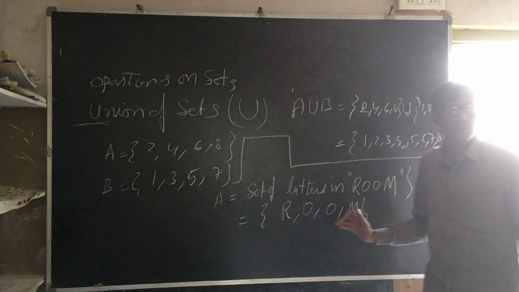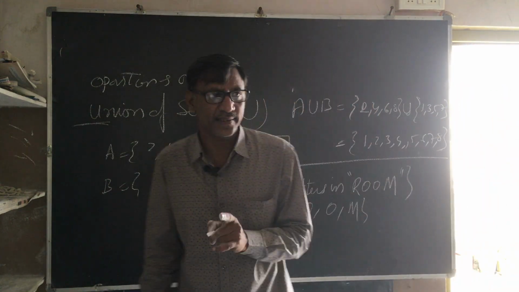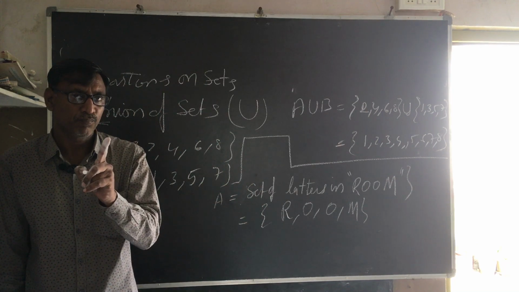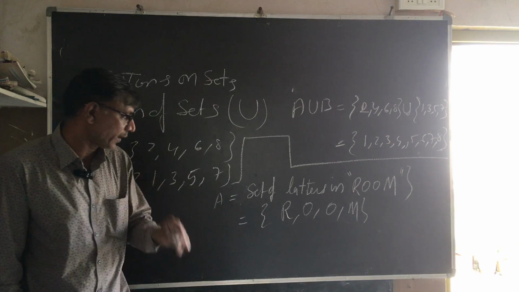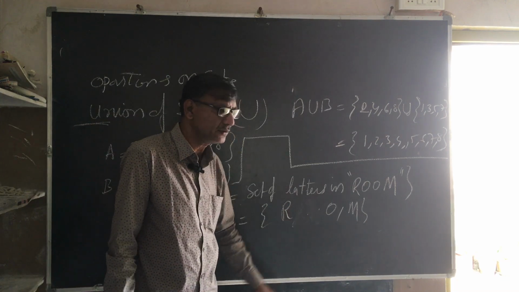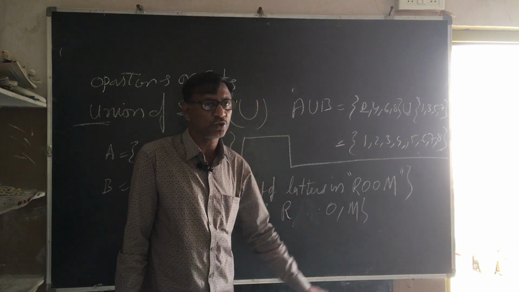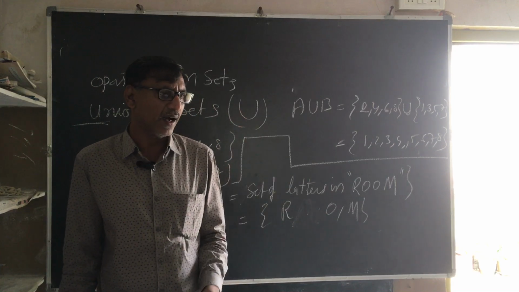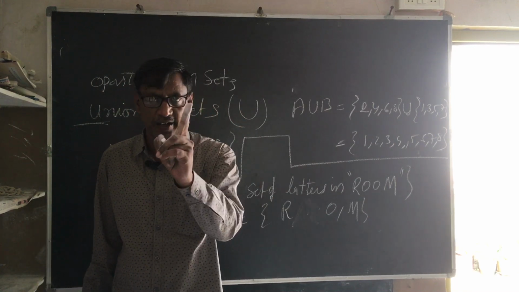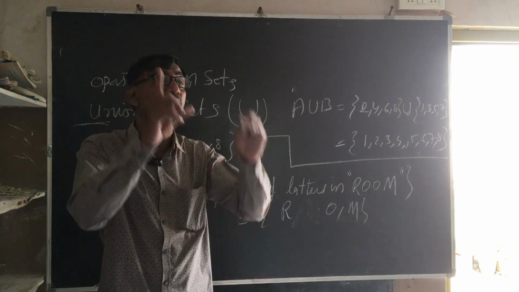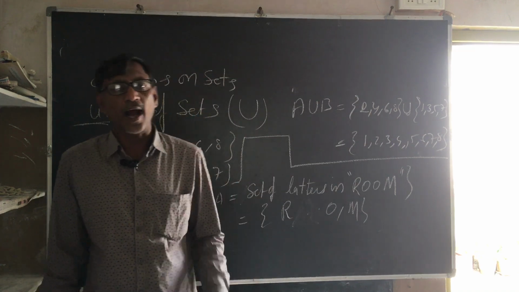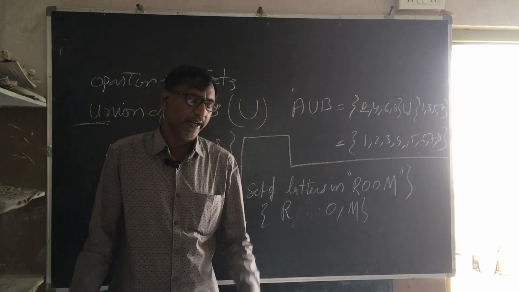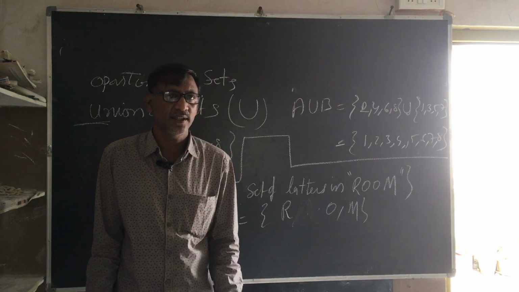This is the way to write the list form. But the letter O is repeated twice. In sets, you should write it only one time. I forgot to tell you this. R, O, M only you should write. You try for mathematics: see how many letters are repeated, take them out and write it down only one time. That is the condition everybody should follow. Okay, after that I will discuss union, and after intersection I will discuss empty sets and the other sets in the next class. Okay.